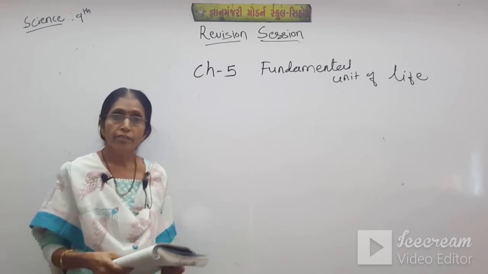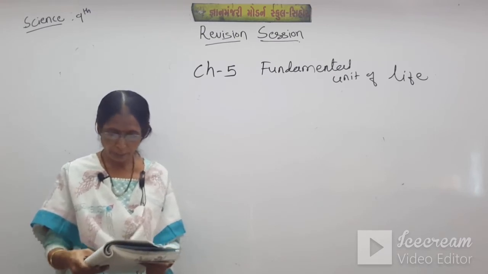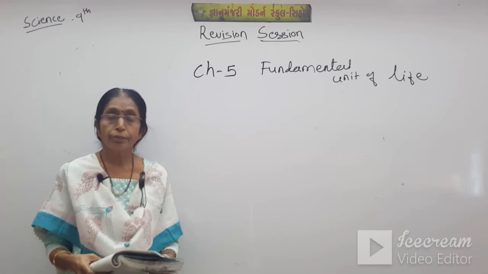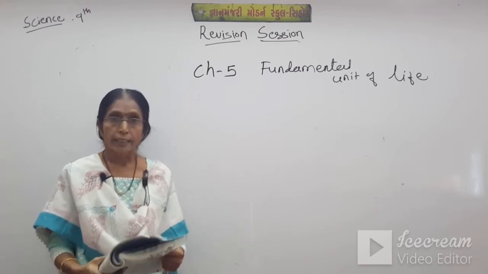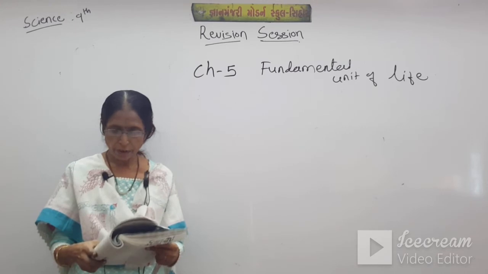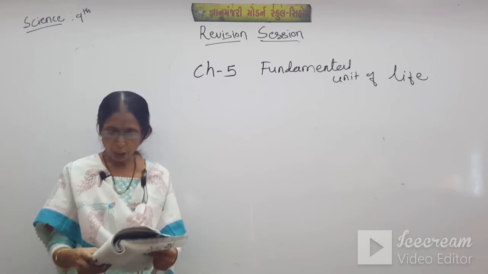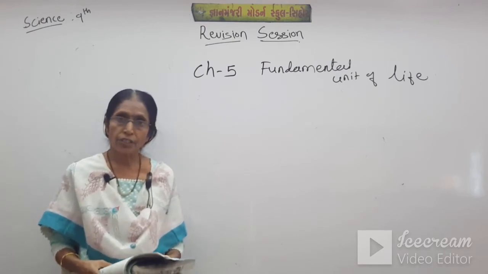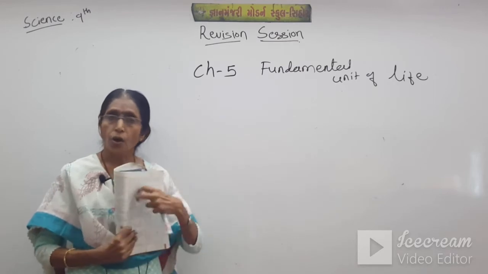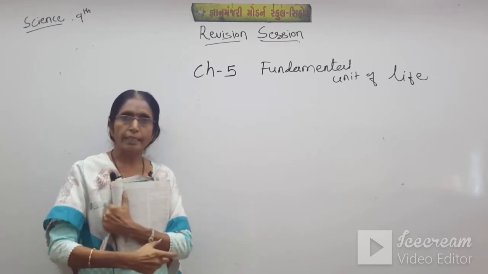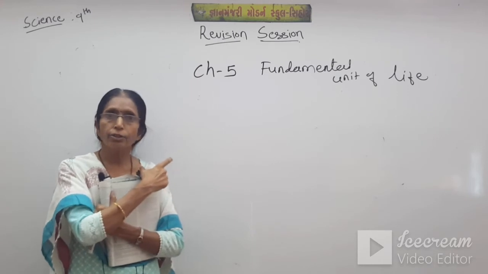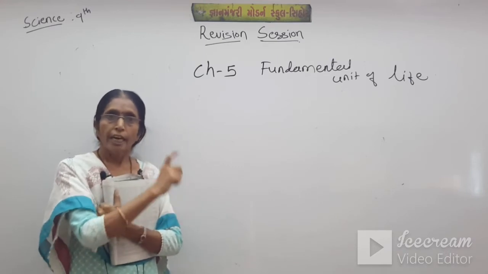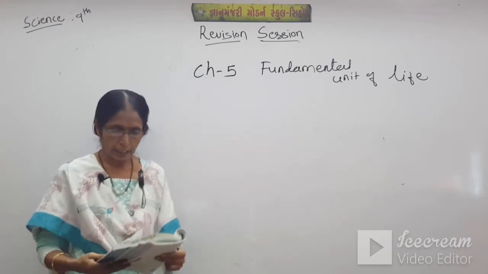Purkinje coined the word protoplasm for the first time. Then, all animals are composed of cells and the cell is the basic unit of life, which is the cell theory by Schleiden and Schwann, and Virchow suggested that cells arise from pre-existing cells. So we have done all this in detail. I wrote the names of the scientists on the board, and also the year and the achievement of each scientist.